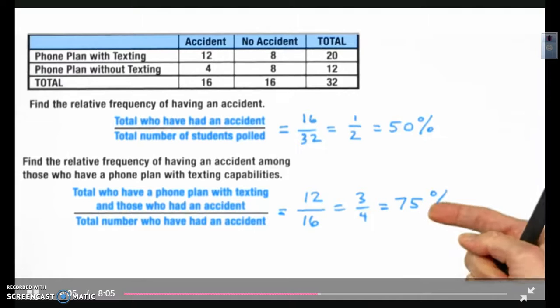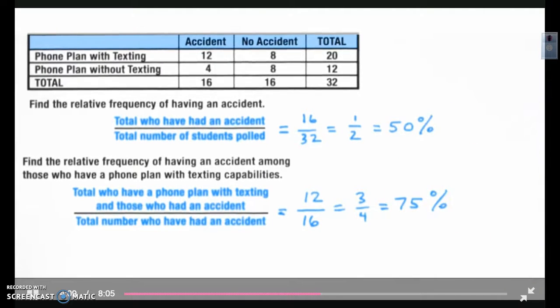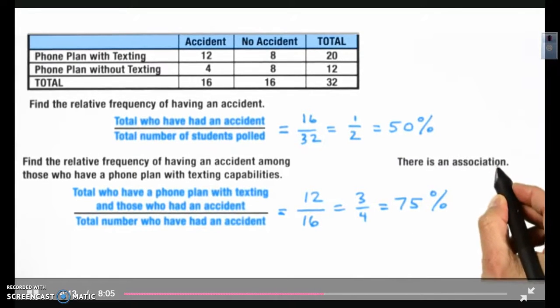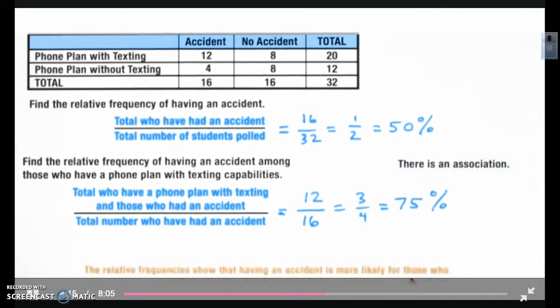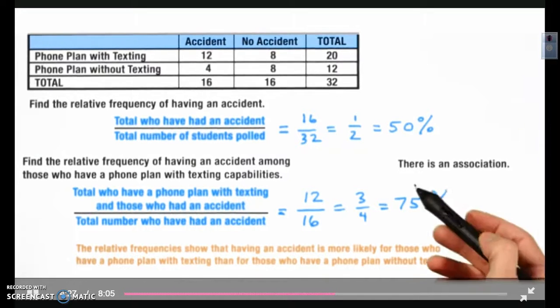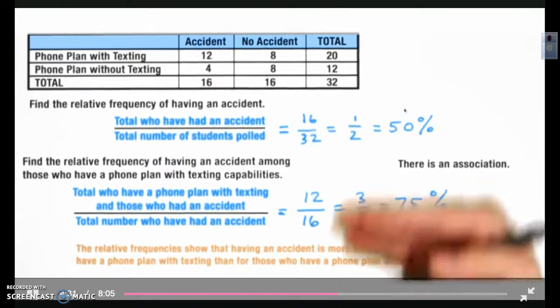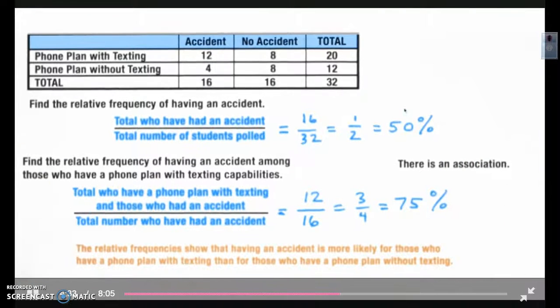Now, 75% is larger than this 50%. And so what that tells us is, in fact, that there is an association. Or in other words, what we conclude is that the relative frequencies show that having an accident is more likely for those who have a phone plan with texting than for those who have a phone plan without texting. And you can see that because 75 is a lot bigger than 50. So there's a great way to compare by looking at the relative frequencies.